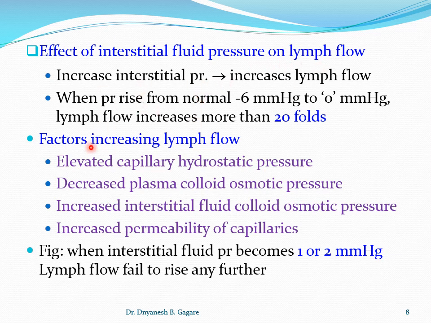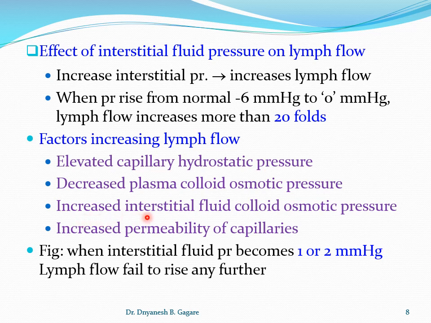In addition to that, other factors which increase lymph formation are the Starling forces. These also disturb the balance and increase lymph formation. For example, elevated capillary hydrostatic pressure: any increase in capillary pressure increases lymph formation. Then decreased plasma colloid osmotic pressure: the colloid osmotic pressure is a negative pressure, and if there is a decrease in plasma protein concentration, there is a decrease in negative pressure, and that leads to more filtration of fluid into the interstitium.